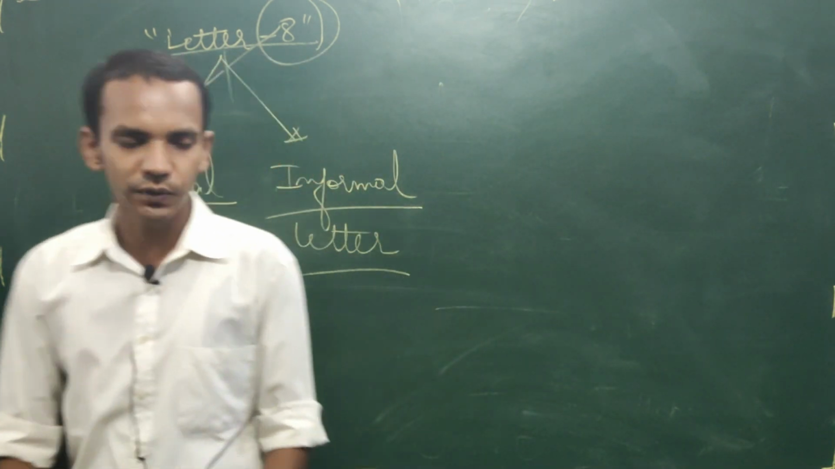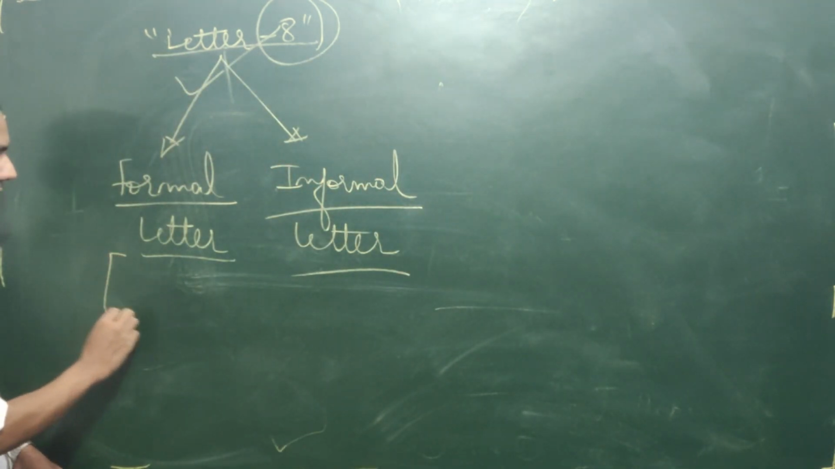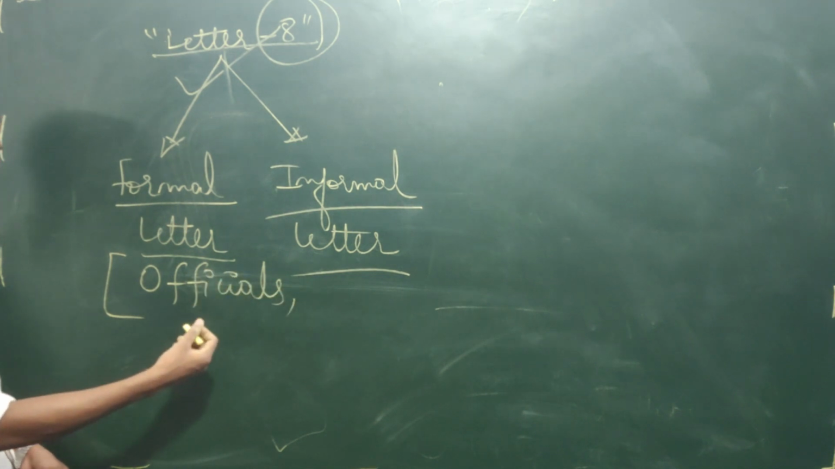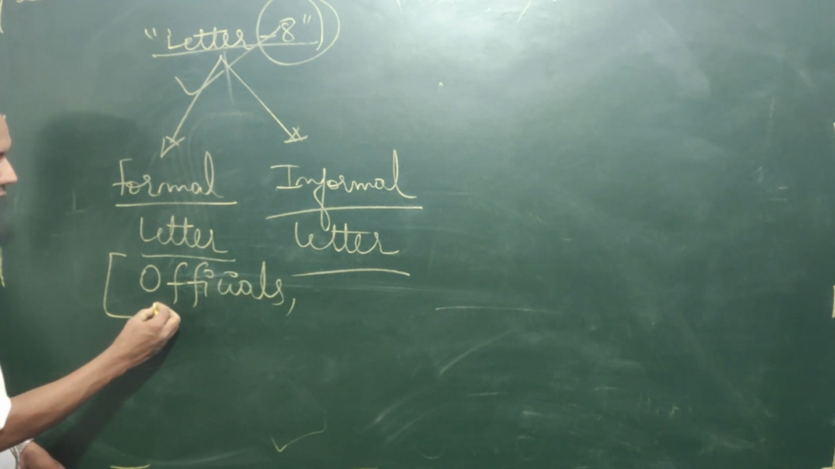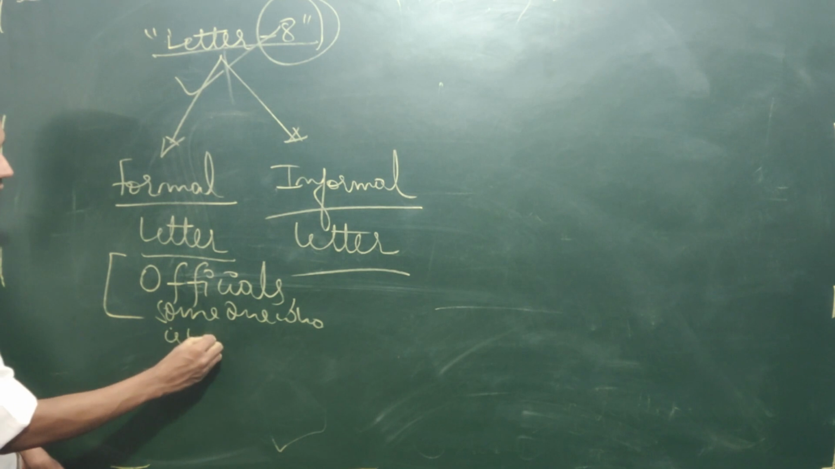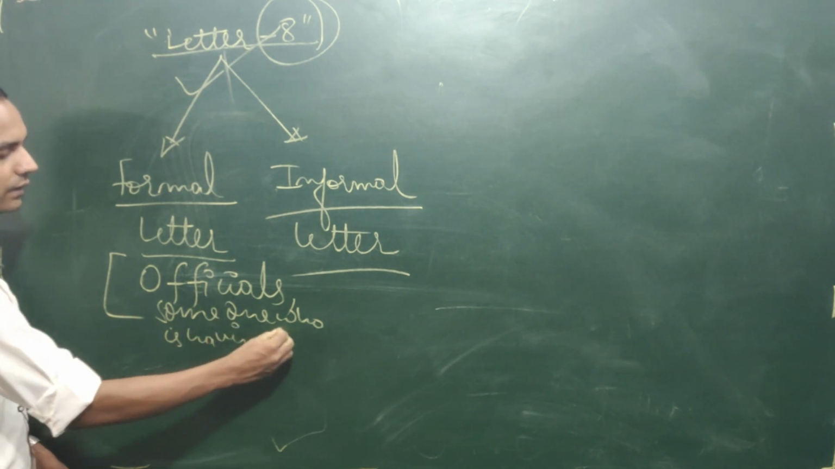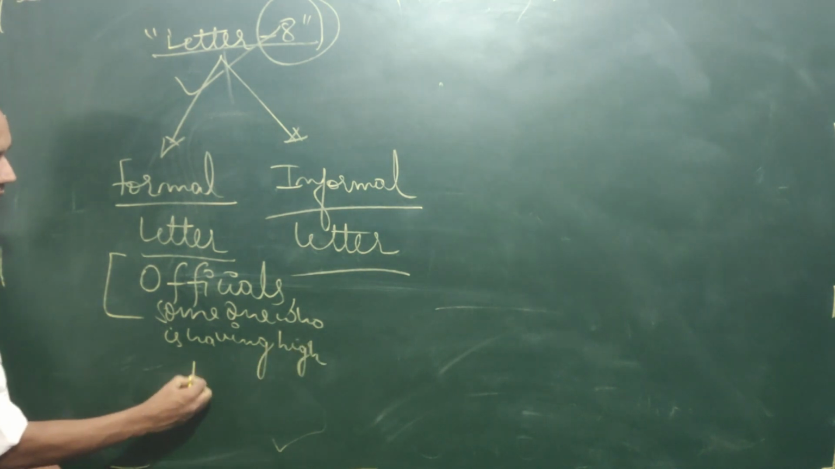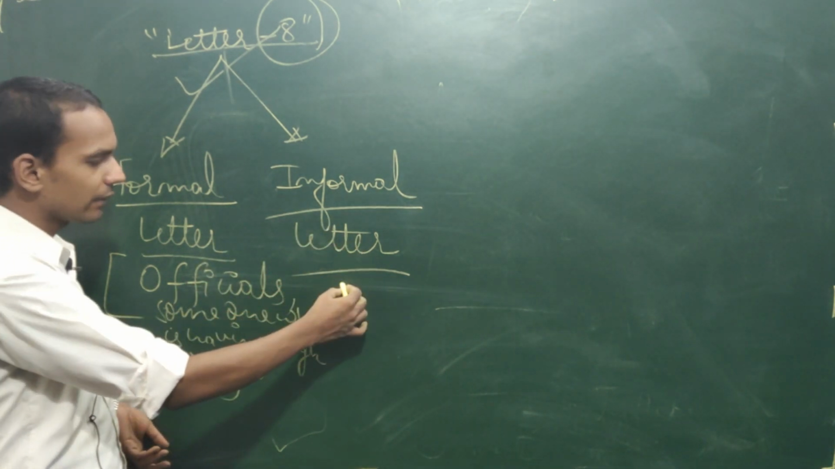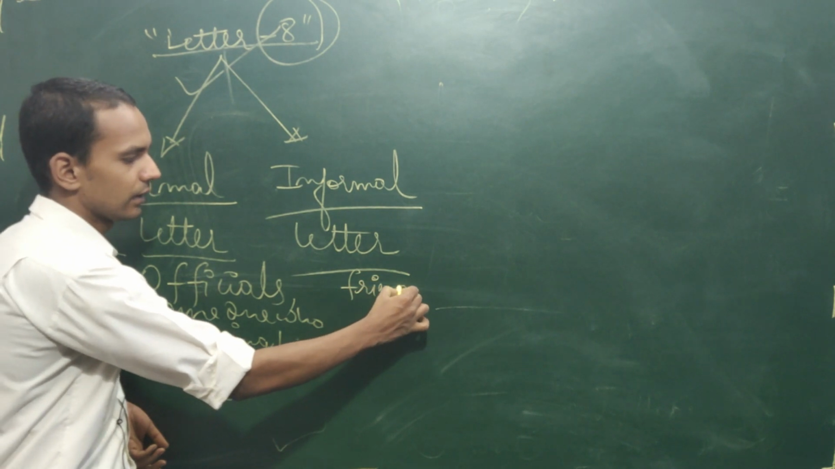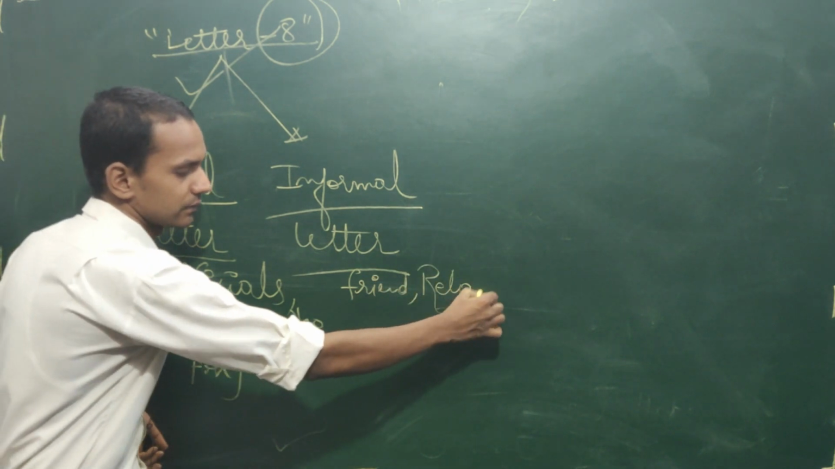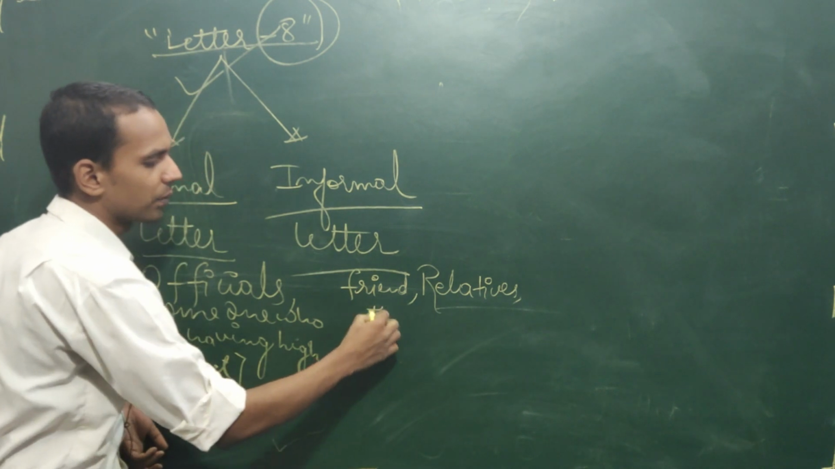Now, what is called a formal letter? The letter which is written to someone who has a high post, or when we are writing to officials. Informal letter is when we are writing the letter to a friend, to relatives, or to a known person.